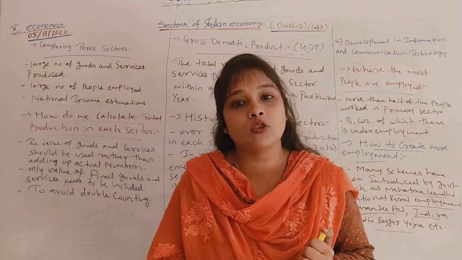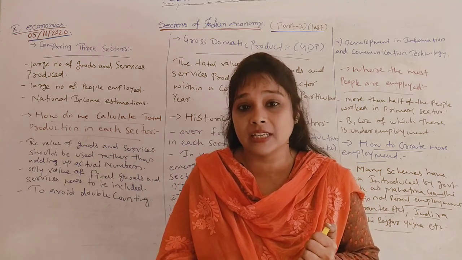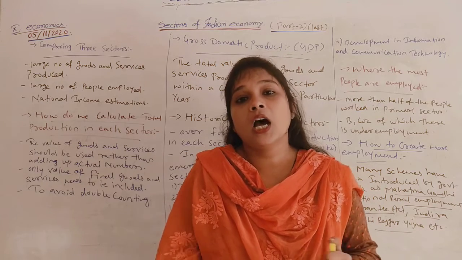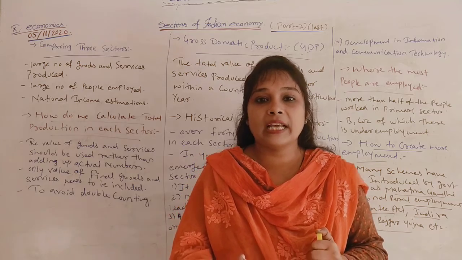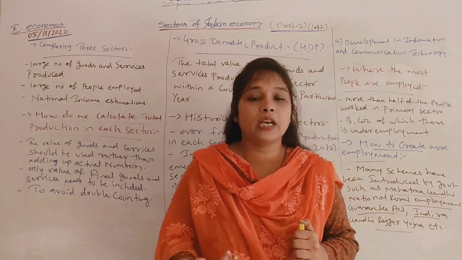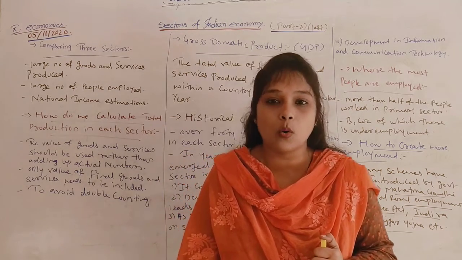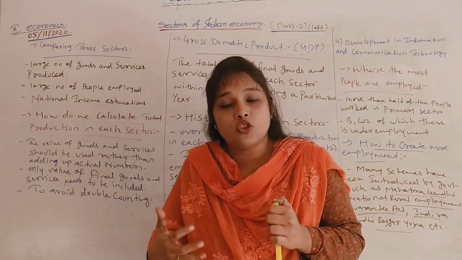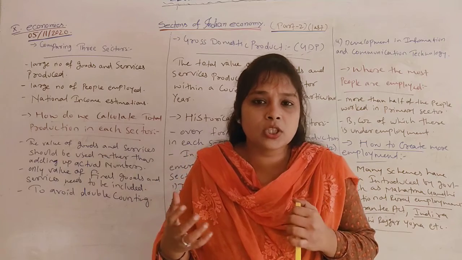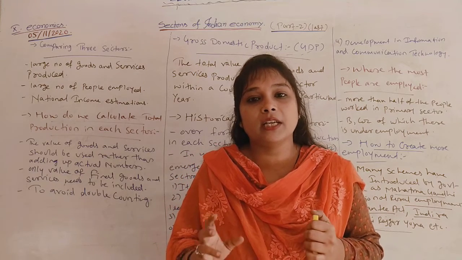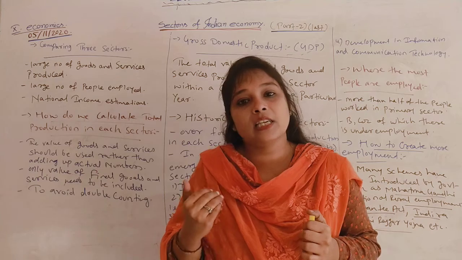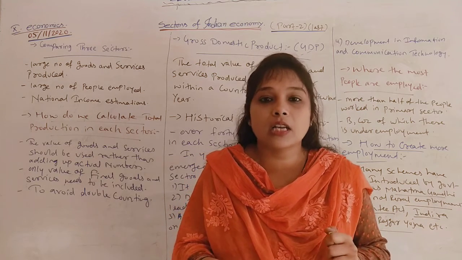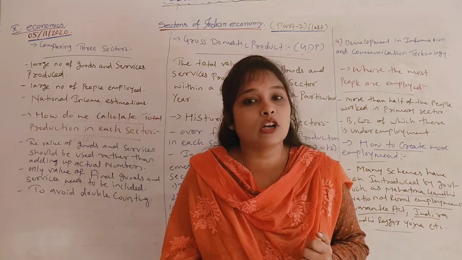Government has taken many measures to solve the problem of employees under the unorganized sector. That is why government has started the Labour Act. According to the Labour Act, the working hours will be not more than 8 hours, and every person working under unorganized sector will get wages not less than 200 rupees per day. So wages and working hours have been fixed to solve the problem of unorganized sector.